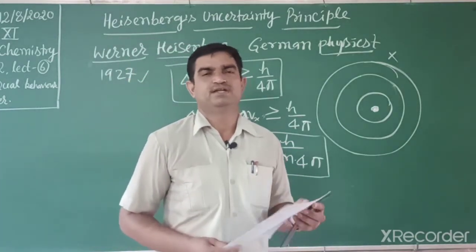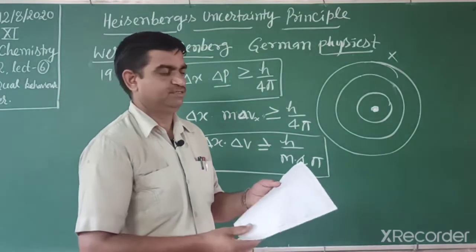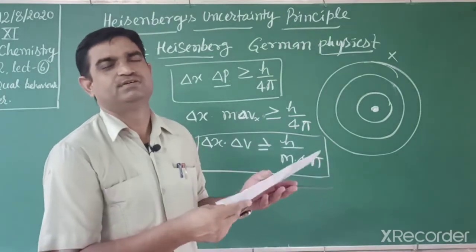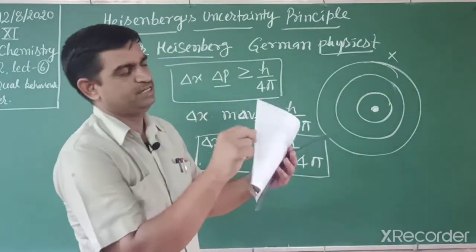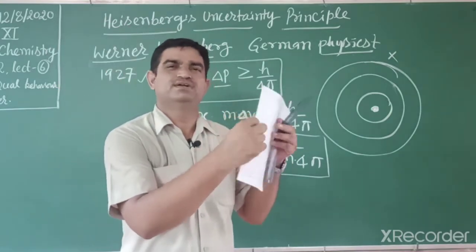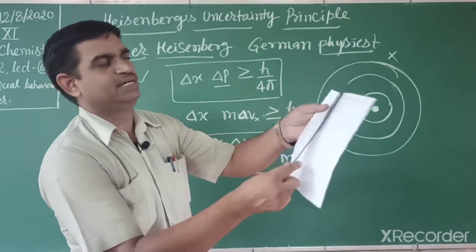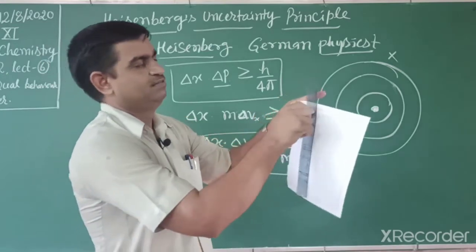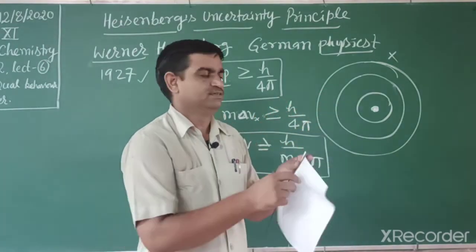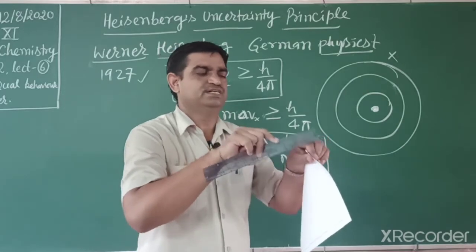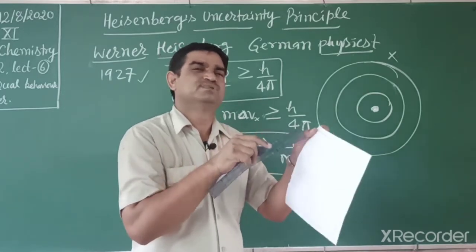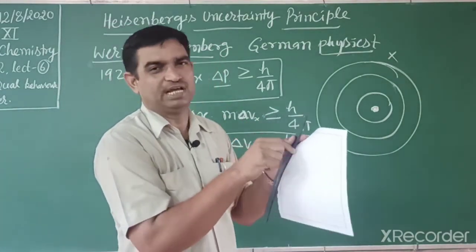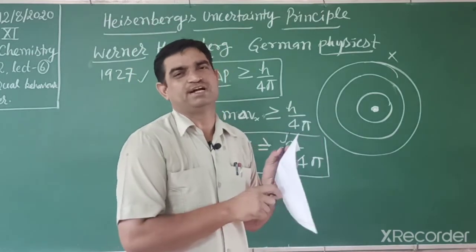The Heisenberg uncertainty principle we can explain by example. Students, this is a paper, and we want to measure its thickness. How can we measure it? This is a very thin paper, and if we use a scale for measuring its thickness, this scale is not so calibrated. Its thickness is very small, even in the mm part. So the scale should be calibrated finer than mm, then we can find out its thickness.